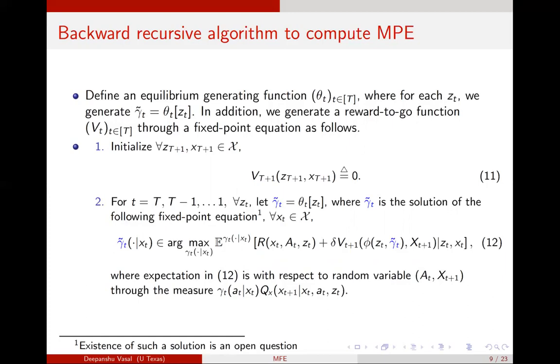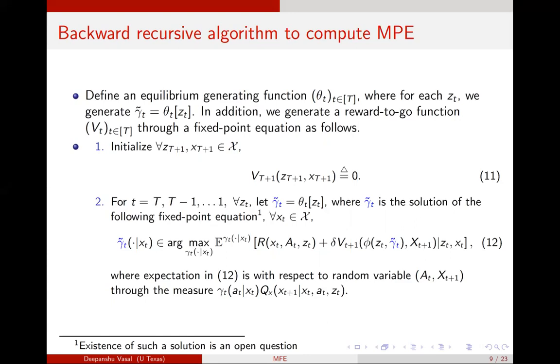a gamma tilde t such that gamma tilde t is the solution of the equation number 12, where gamma tilde t maximizes the expected reward to go for each player, where the argument that is being maximized over is a measure on the action at of the player given xt. However, I do want to point out here that gamma tilde t also appears in the update of zt plus 1. And in there, we use the same solution gamma tilde t as the solution that we are seeking in this equation. So in some sense, at equilibrium, the gamma tilde t that maximizes expected reward to go is also used in the update of zt.